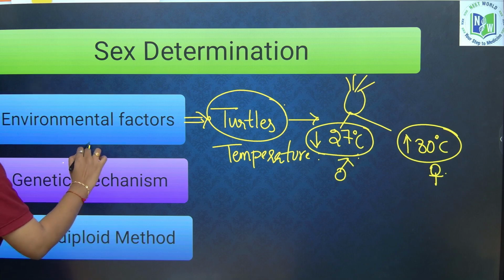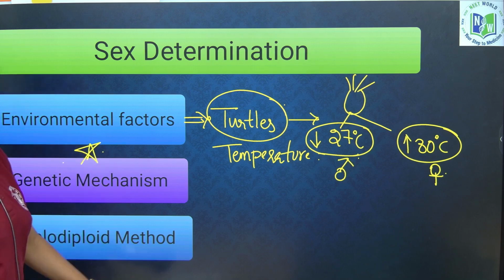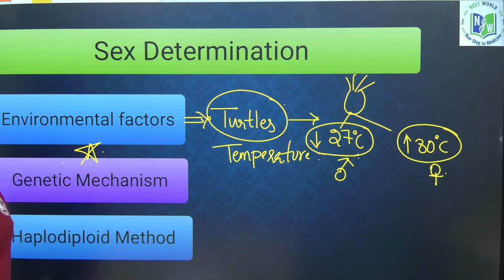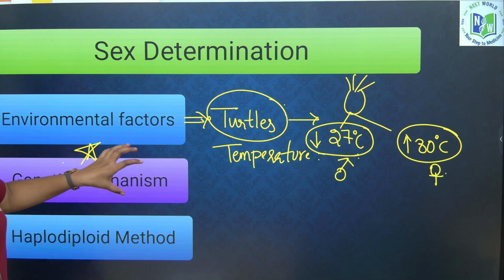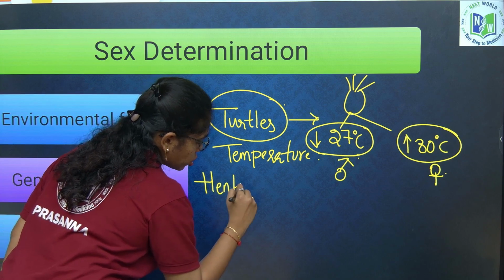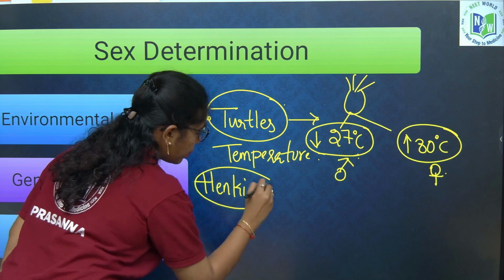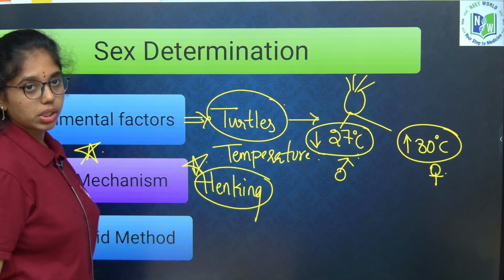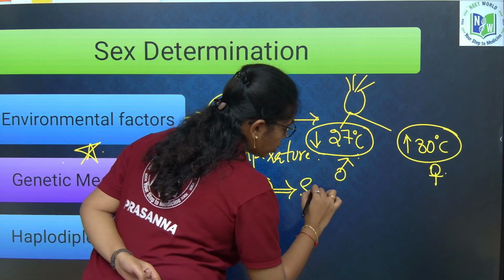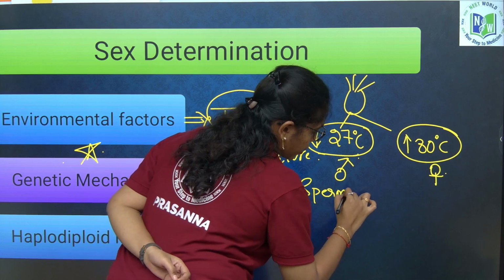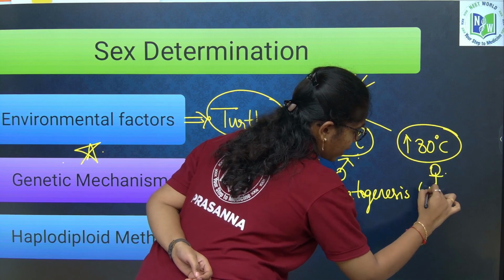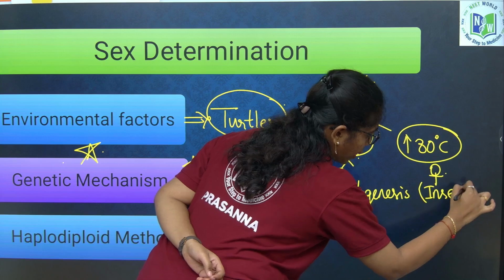Next, the major mode of sex determination we have to learn more keenly is the genetic or chromosomal mechanism of sex determination. This was advanced by the experiments of the scientist Henking. Remember this name, as questions are asked multiple times. Henking conducted spermatogenesis experiments on insects majorly.